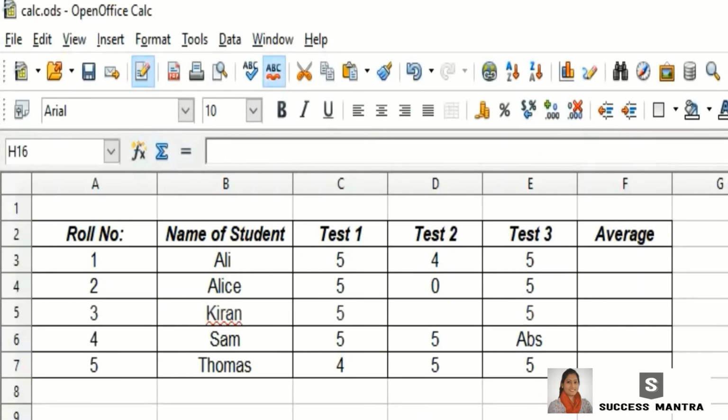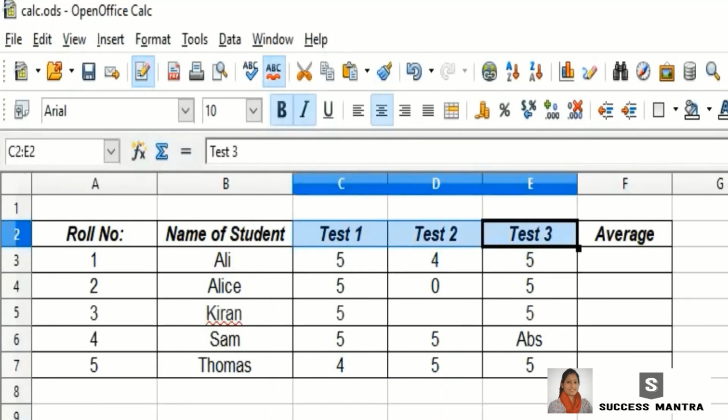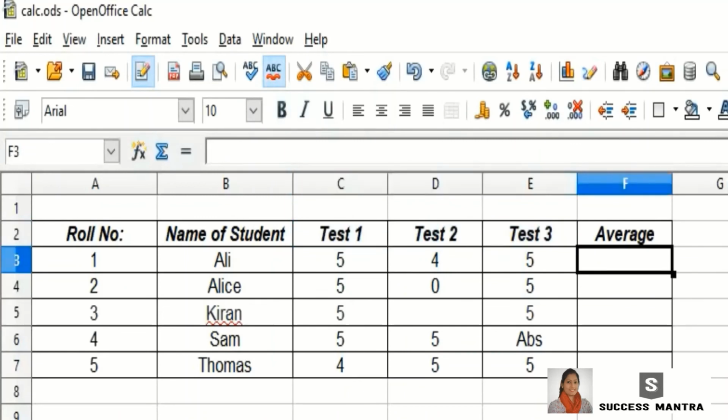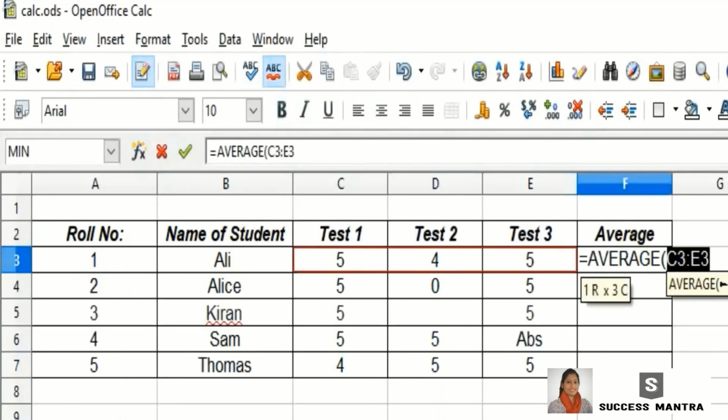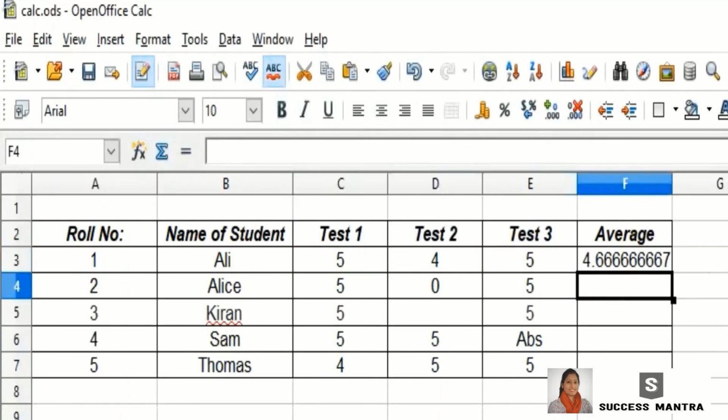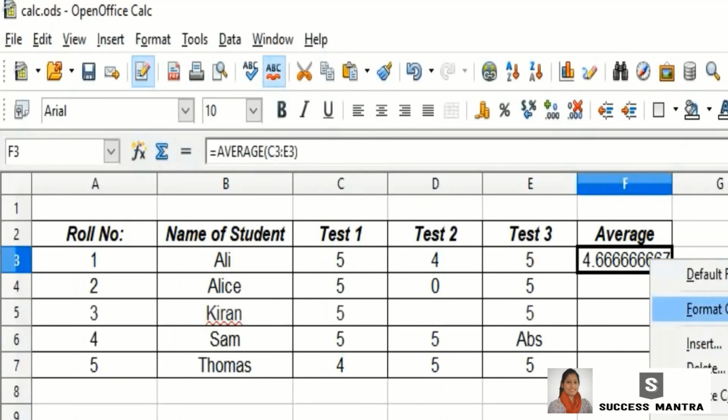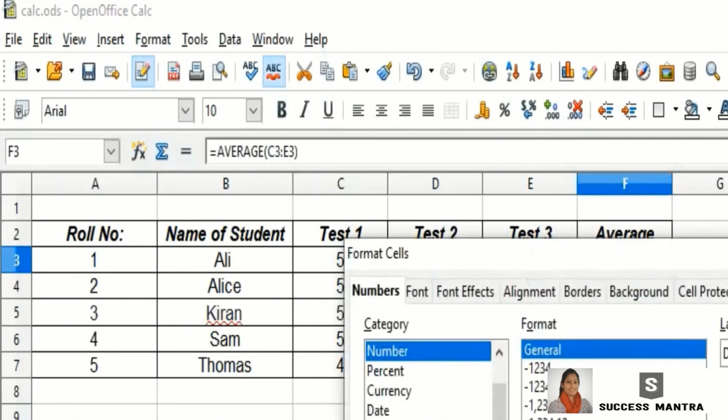This is the spreadsheet for 5 students who have appeared for 3 test papers, and I need to find the average for each student from these 3 test papers. We have the function equals average and select the range. So I'm doing first for Ali. I can also format the cell to correct it to 2 decimal places.